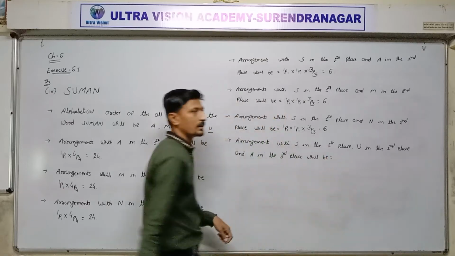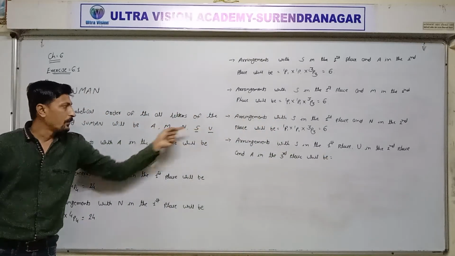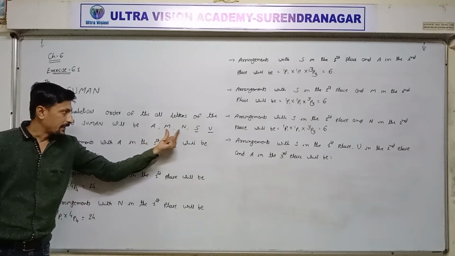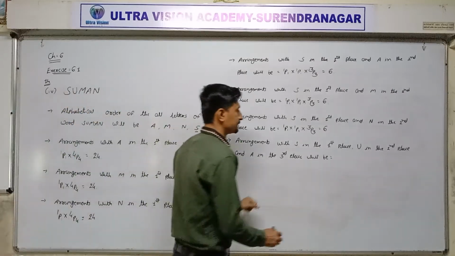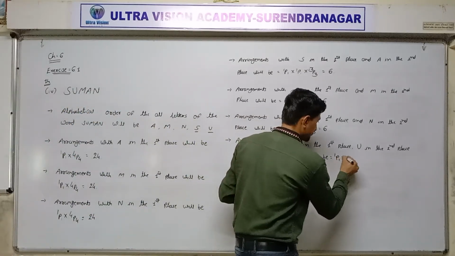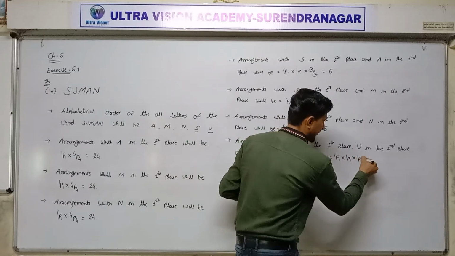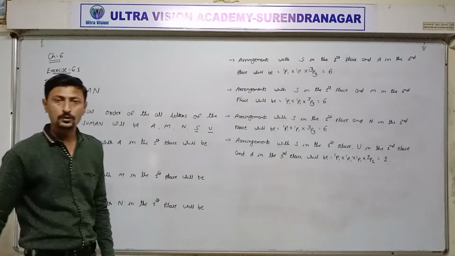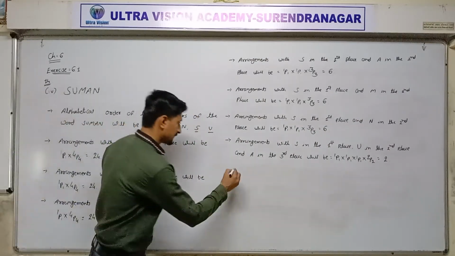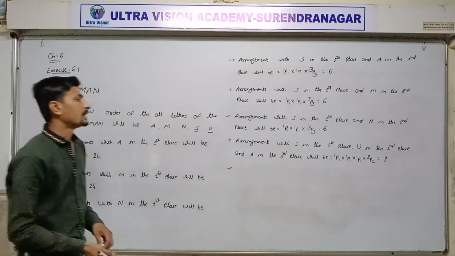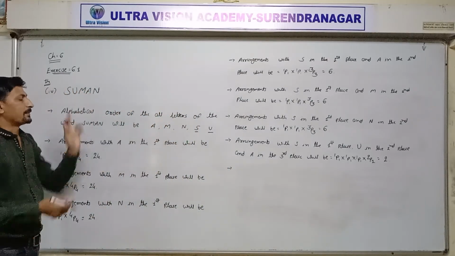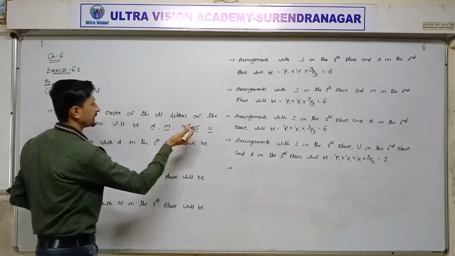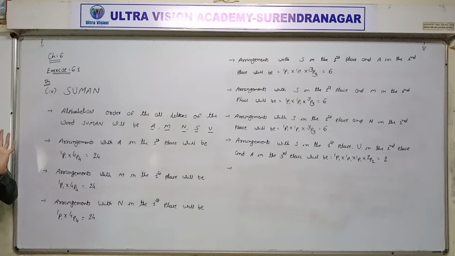Will be, okay, S, U, and A. All three letters repeated one time, single time. So 1P1 three times, and remaining two letters, 2P2. Total two ways. Now next, third place, M. M in the third place selected. Alphabetically, A in the fourth place, and last N means Suman word. Find out next arrangement.